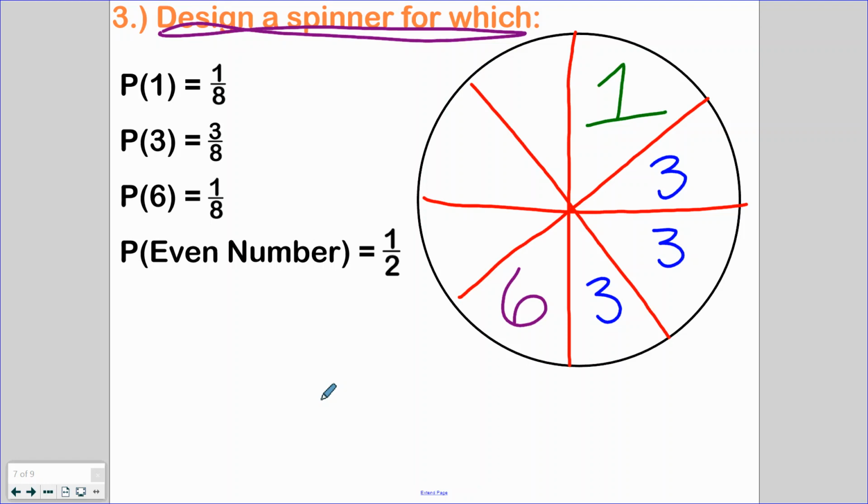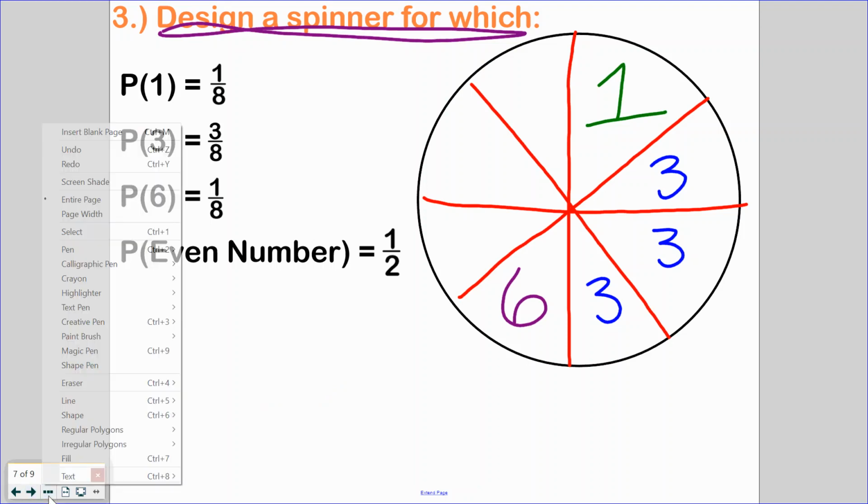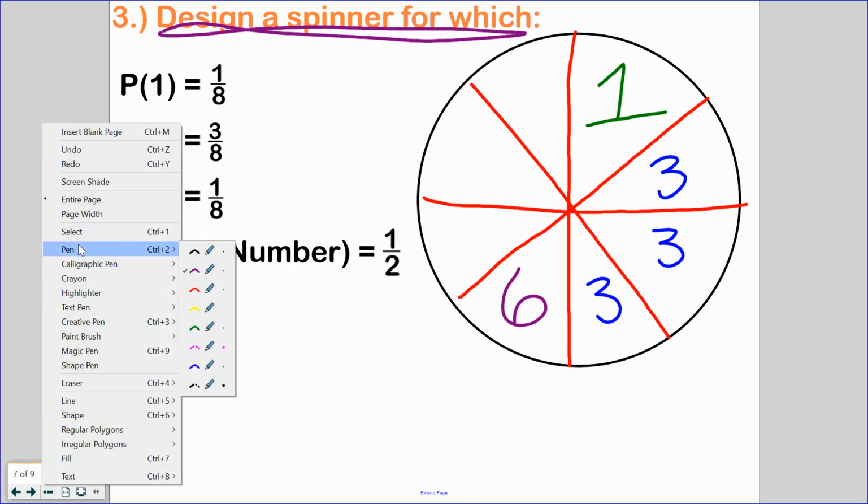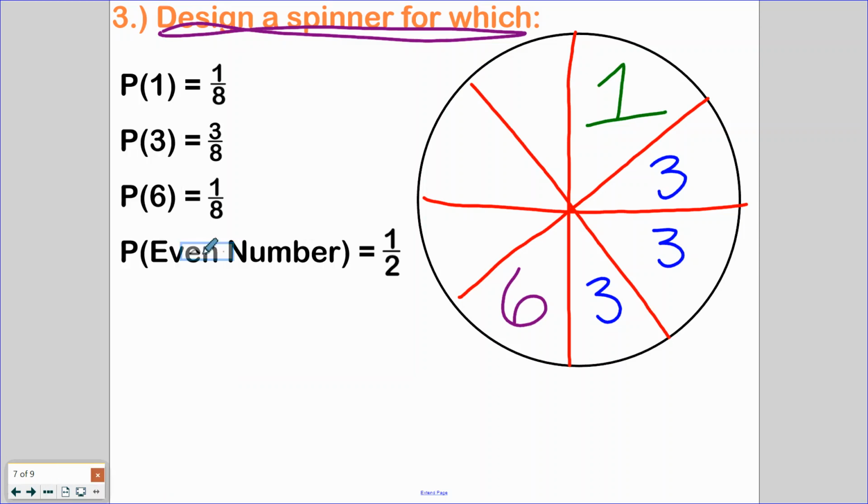So I have to put a 2 and a 4 somewhere. Remember, they can be any number, any place, but we need 2 and 4, and we can put 2 and 4 anywhere as long as half of the circle is even. So I'm just going to go 2, 4, and 4. And there we go.